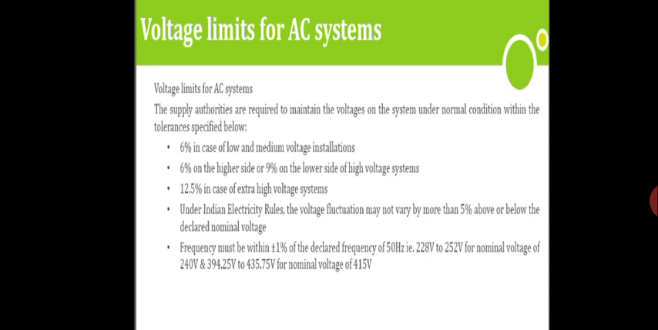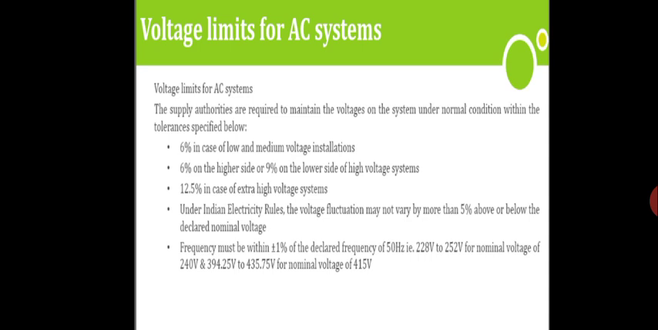6% on the higher side or 9% on the lower side for high voltage system. And 12.5% in case of extra high voltage system. So 6% in the case of low and medium voltage, and 6% on the higher side and 9% on the lower side in case of the high voltage system, and 12.5% in the case of extra high voltage system. So if you are having EHV, extra high voltage system, it is 12.5%.